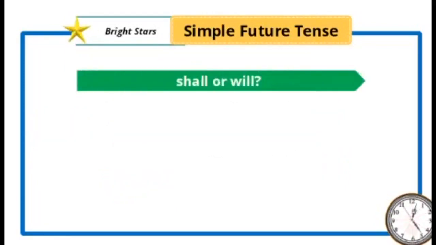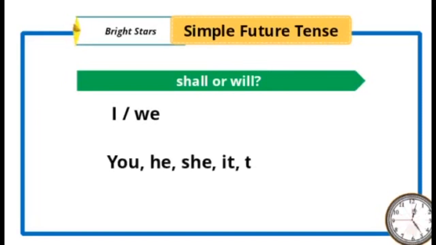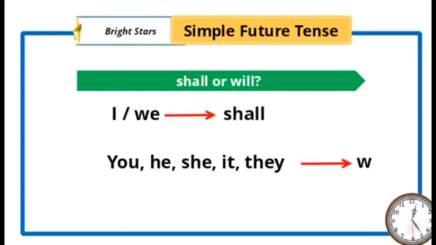Next thing is shall or will. How do we use them? "I" or "we" are first person singular and plural. "You" is second person singular or plural. "He, she, it" are third person singular, "they" third person plural. For "I" and "we" we use "shall." For the remaining persons we use "will." This is the general rule in writing. Orally it may be "will" also.